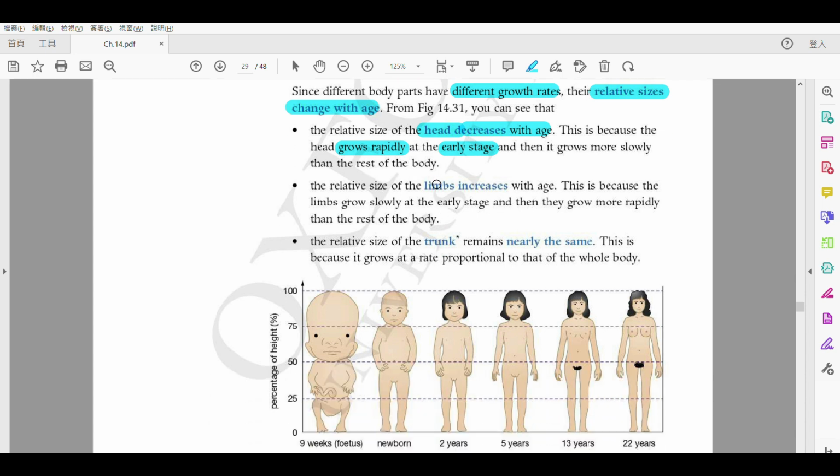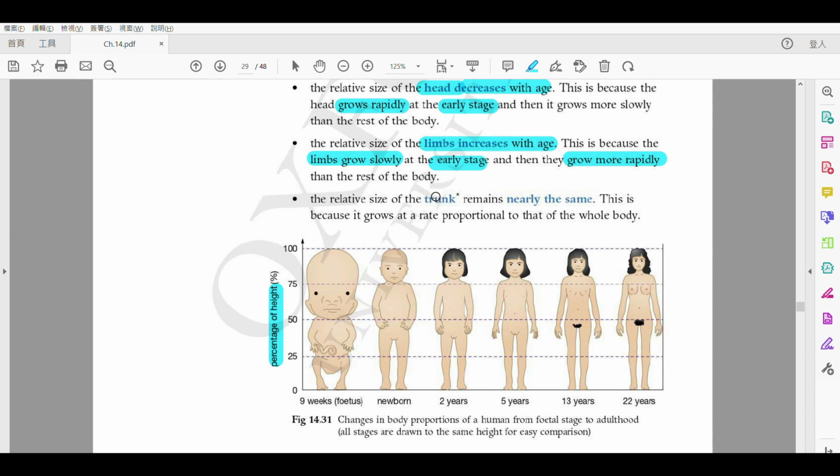However, when we talk about the limbs, means your hands and your legs, alright? So as you can see in this diagram, the limb is very short when we are like a fetus, or like when we are a baby. But then it increases with age. As we grow older, we can see that the proportion, the percentage of height, the proportion means 個比例啦, is actually increasing when we get older. Okay? So the limbs will grow slowly at early stage, but then they'll start growing more rapidly than the rest of the body when we get older.